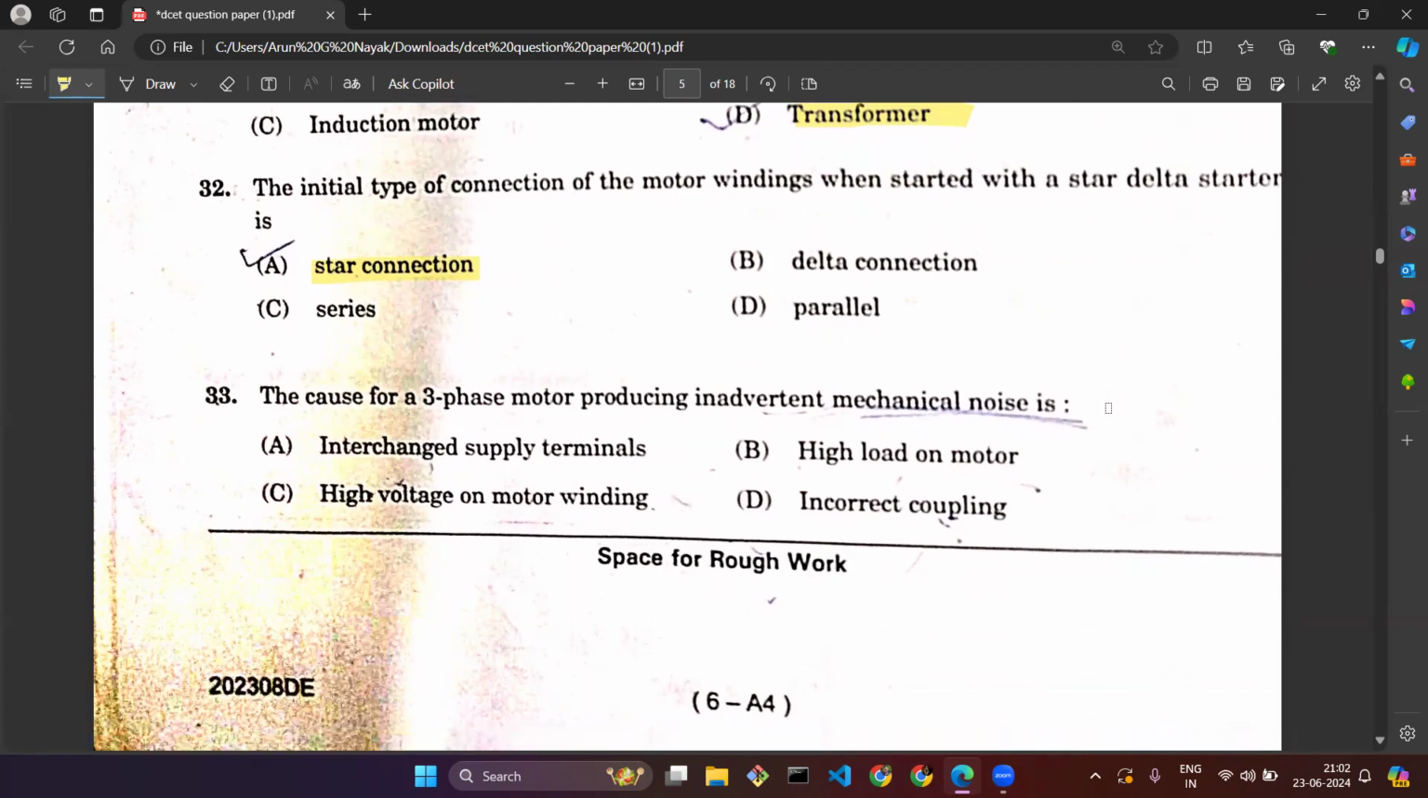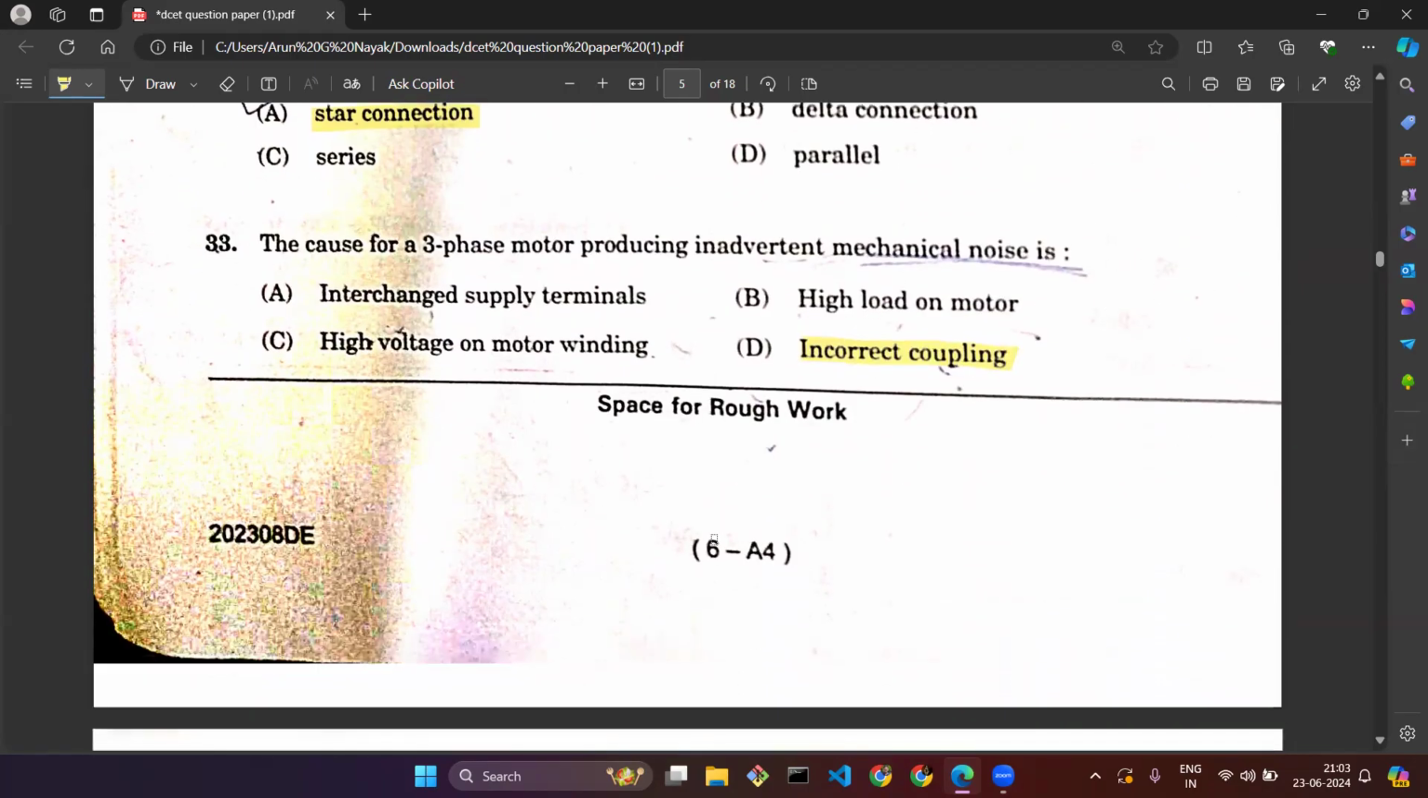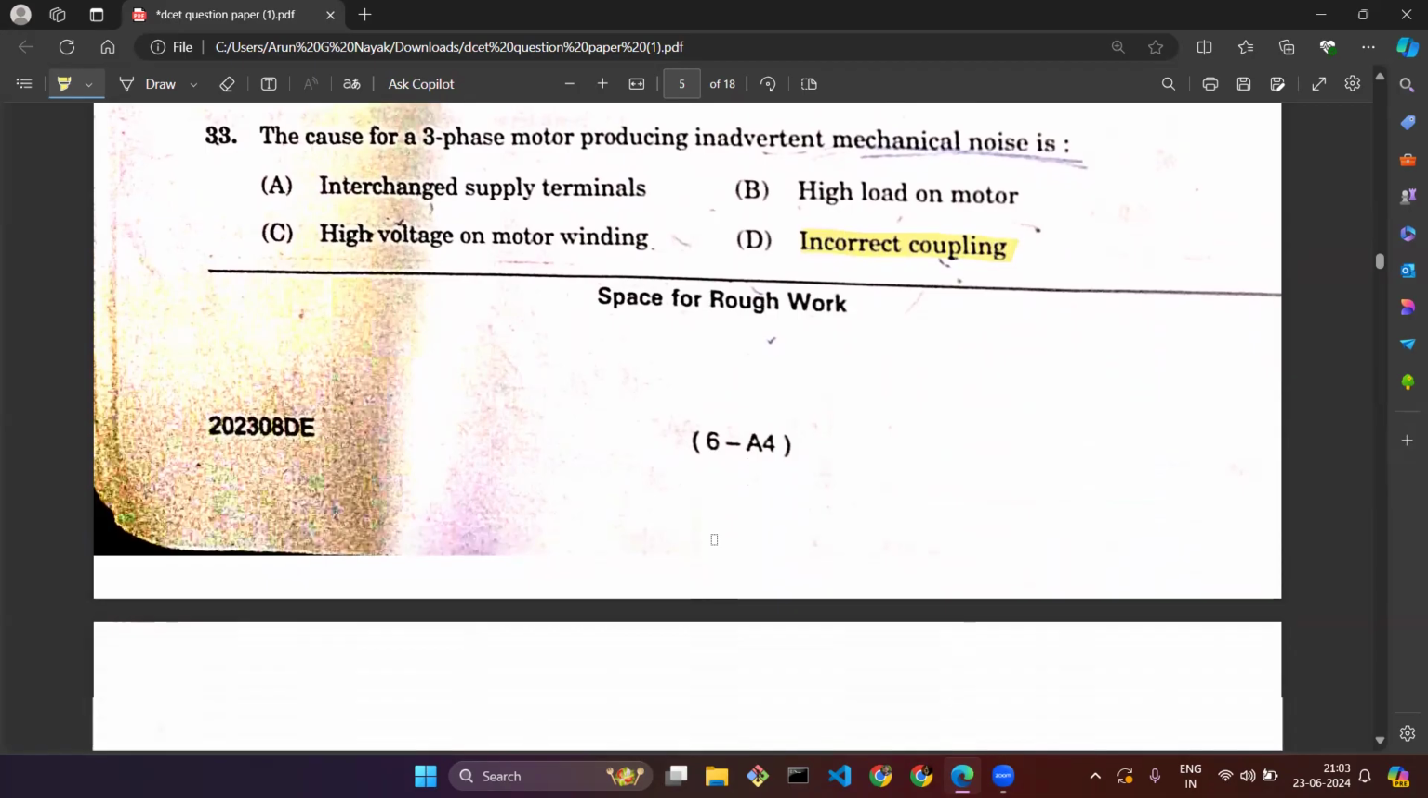Question number 33. The cause for a three-phase motor producing inadvertent mechanical noises. So they are asking what is the cause for that mechanical noise. The actual cause for that mechanical noise is incorrect coupling. Whenever there is incorrect coupling, that will lead to the inadvertent mechanical noise.